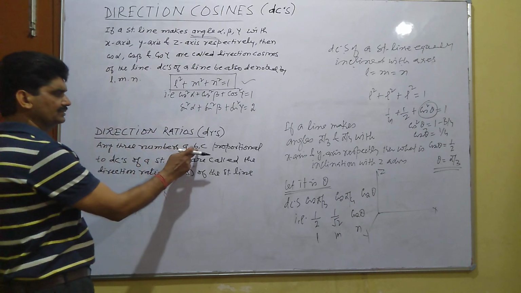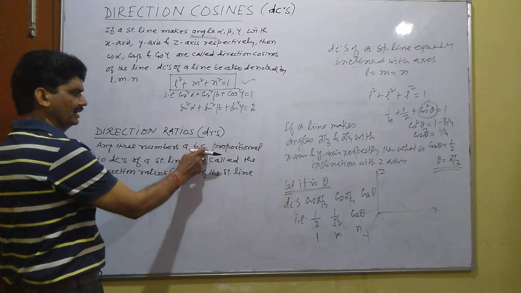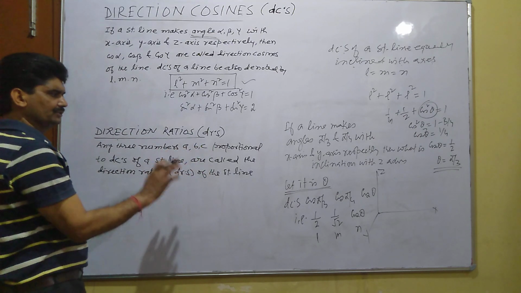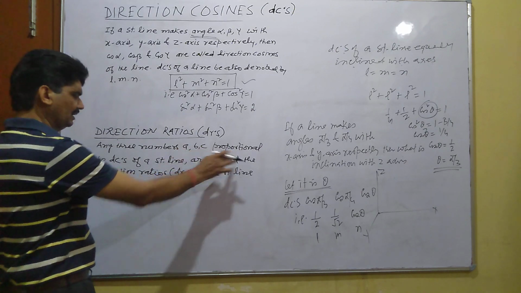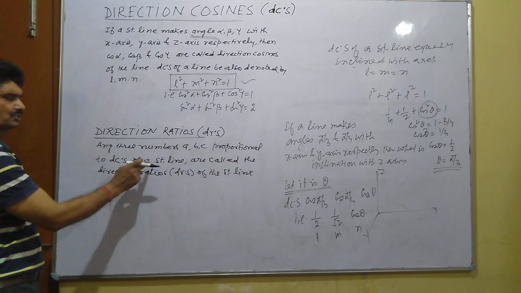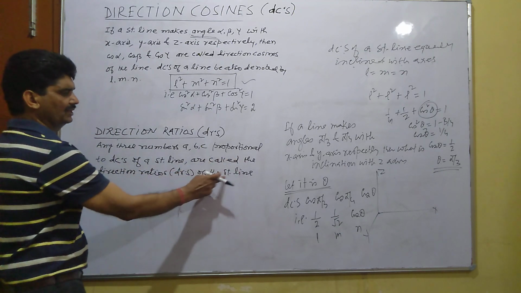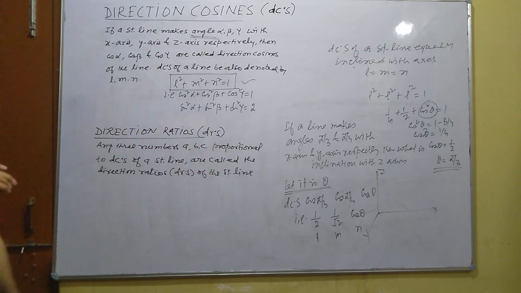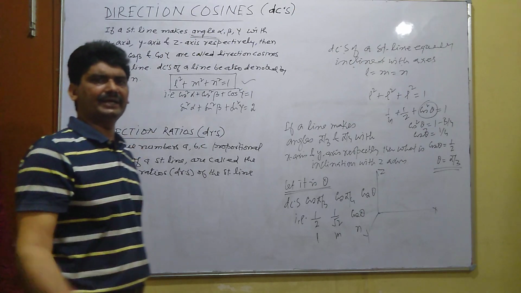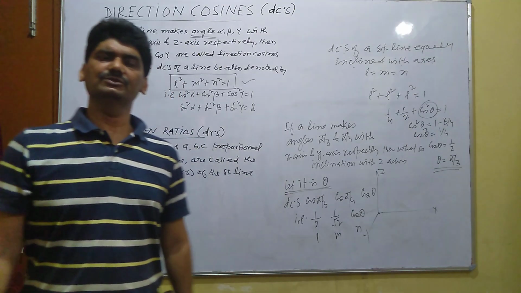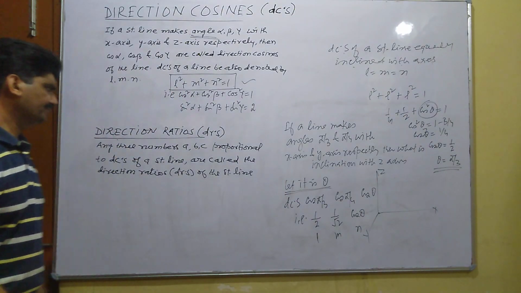Any three numbers represented by small a, b, c, which are proportional to the direction cosines of a straight line, are called the direction ratios of that line.